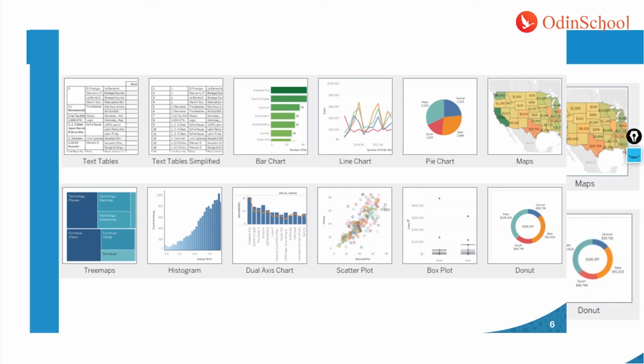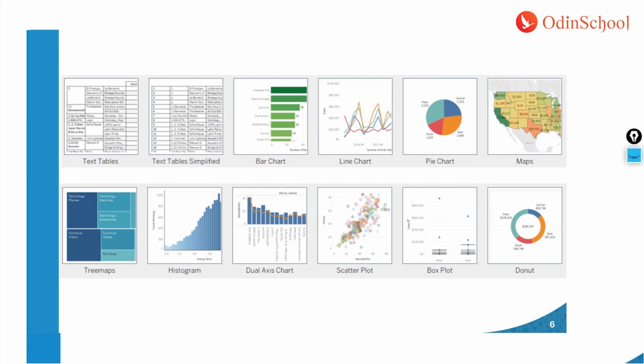We have seen how we can create text tables, bar charts, a line chart, and also histograms, maps, tree maps, scatter plots, and finally we concluded with the donut. Now this was just the start of it. There are lots of things that we can do with these charts. We can do much more refinement to them and add much more value to them, but given the limitation of time, and also because it's just the start, as you keep exploring them you will understand more of the intricacies.